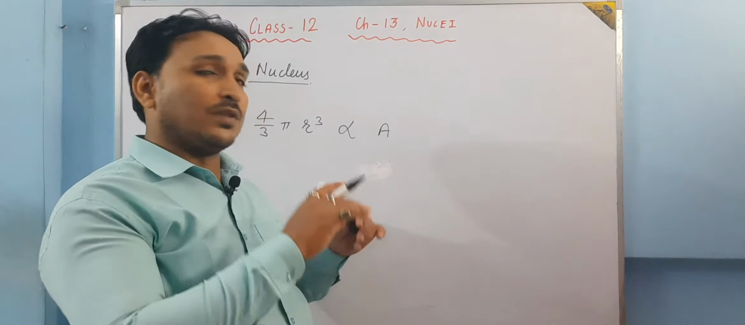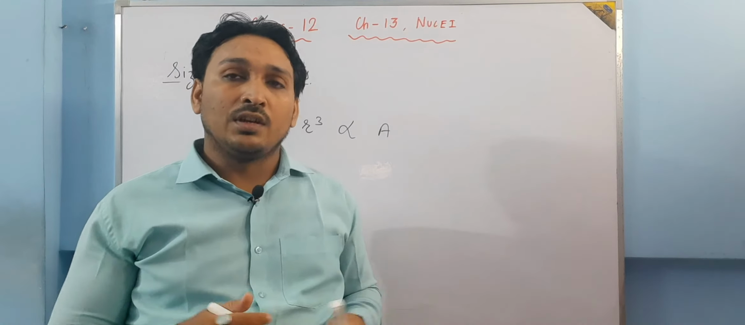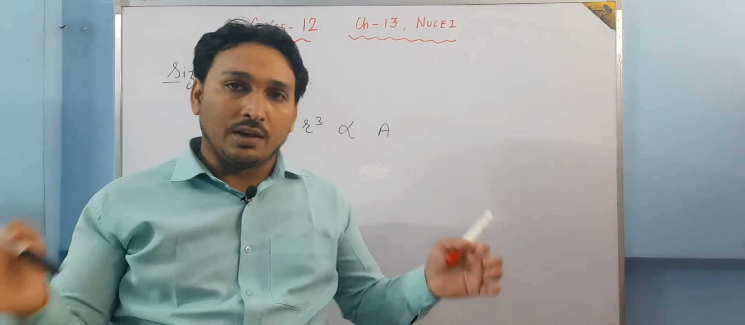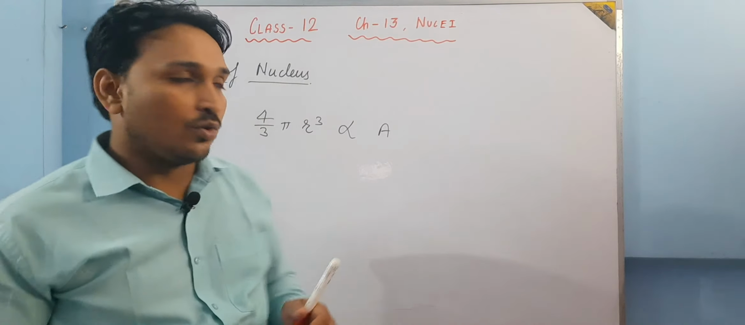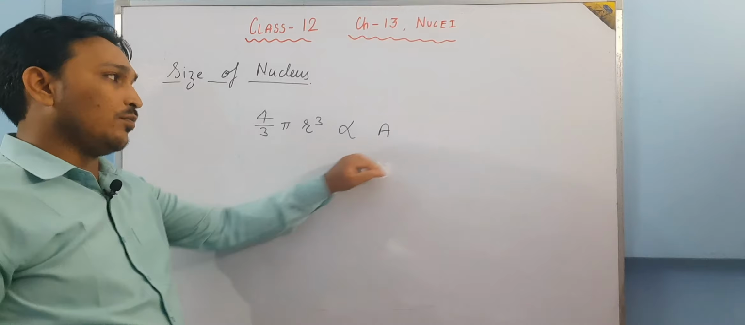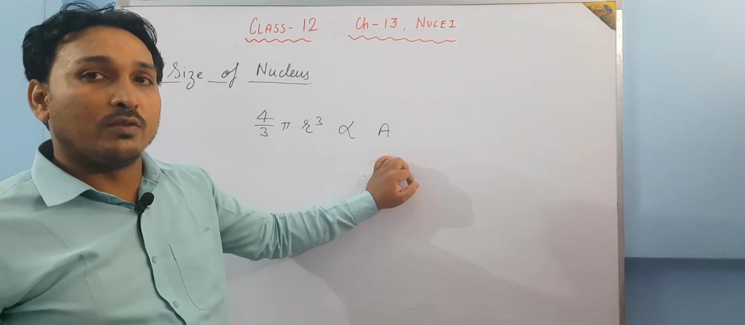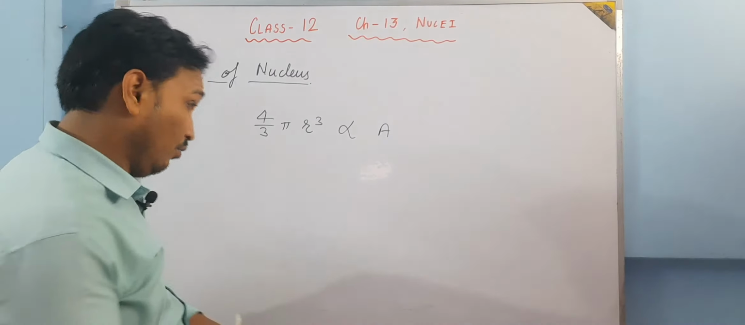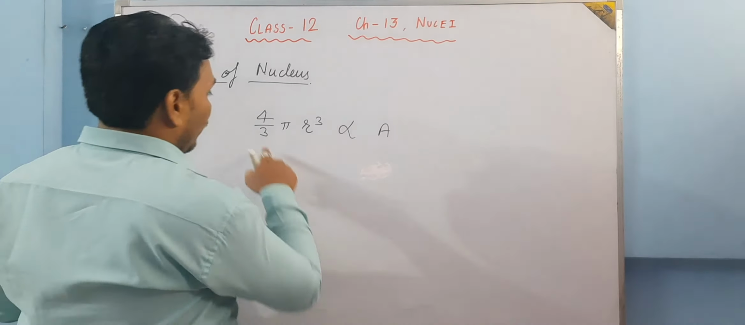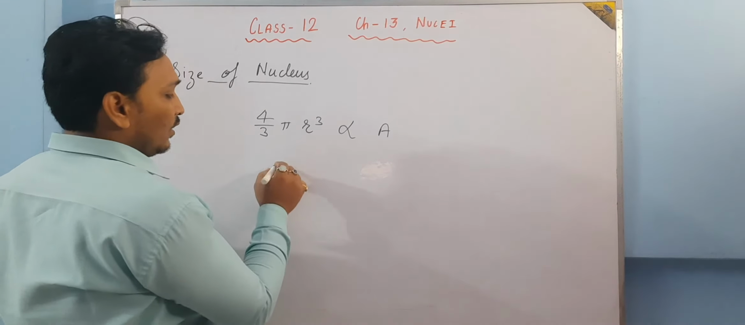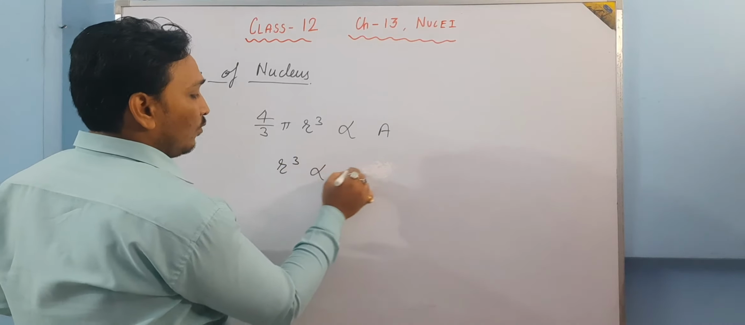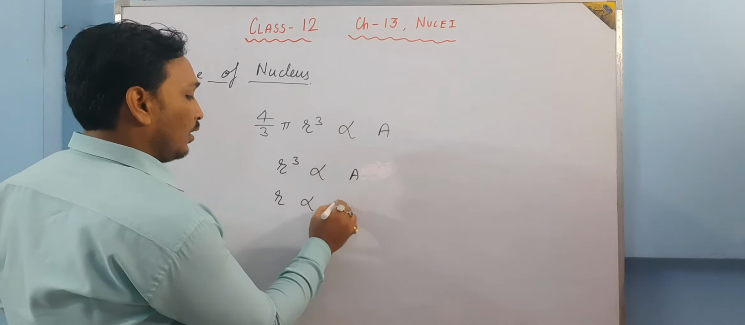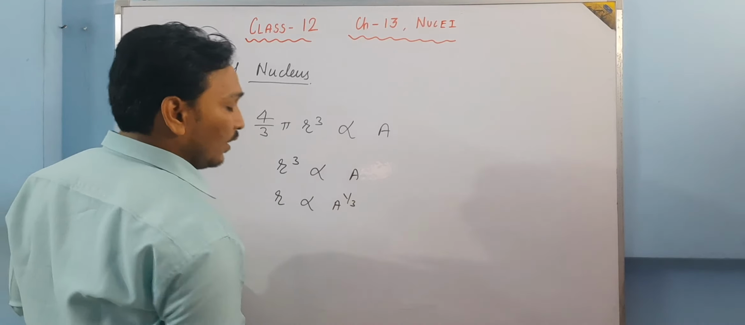Because there is no physical thing, all the nucleons, when I say nucleons, I mean protons and neutrons, come together and form a nucleus. So basically, the volume of the nucleus is proportional to the mass number. Mass number is the number of protons plus the number of neutrons. 4 by 3 is a constant, we can remove that. So we have r cube is proportional to A, or we can say r is proportional to A to the power 1 by 3.